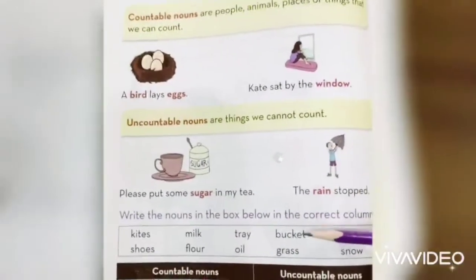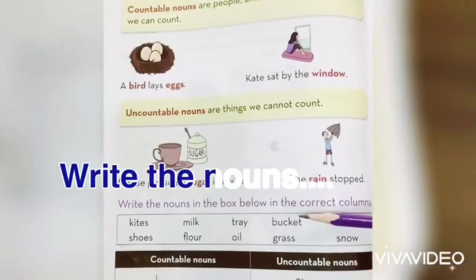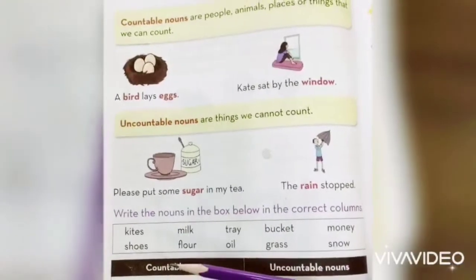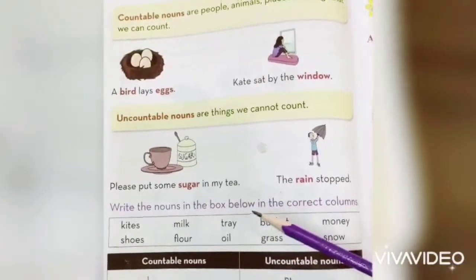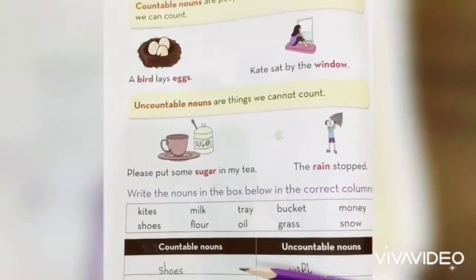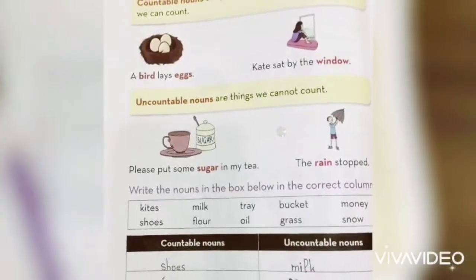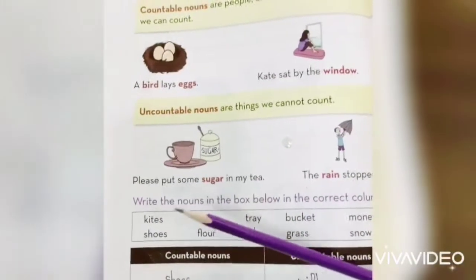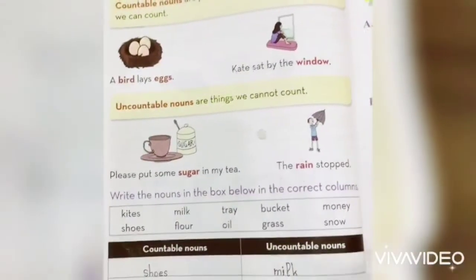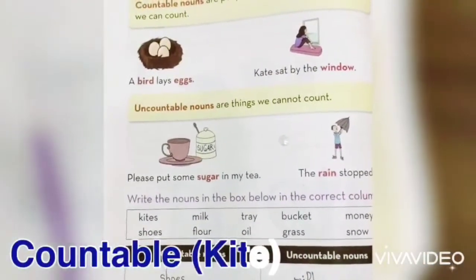So finally, students, I am going to read the statement. Write the nouns in the box below in the correct column: kites, milk, tree, bucket, money, shoes, floor, oil, grass, snow. Now I am going to give the examples of the countable nouns we have to recognize from the box, and write in the countable column. Kites, it's understood it's countable, so we will write here in countable.